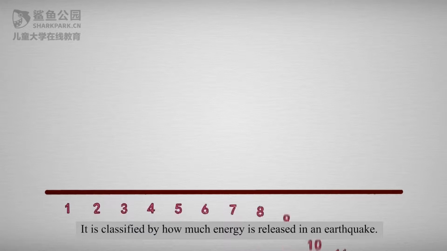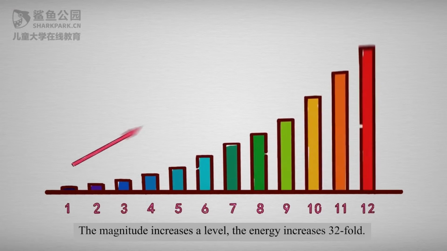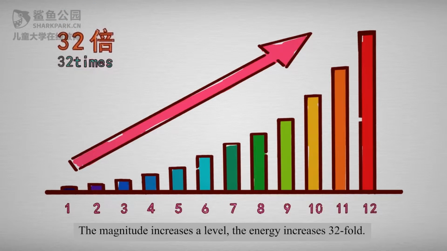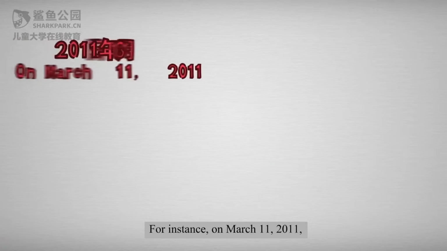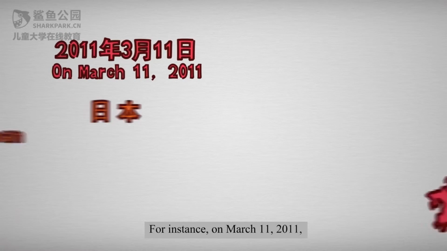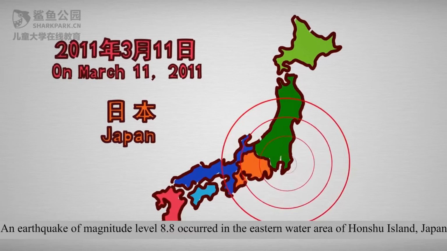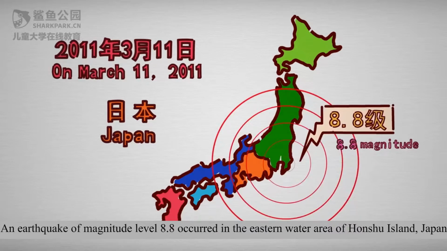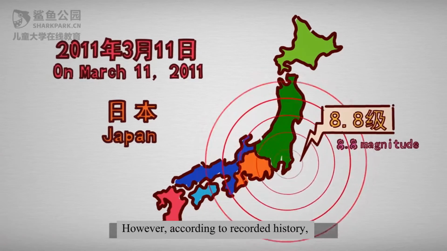It is classified by how much energy is released in an earthquake. When the magnitude increases a level, the energy increases 32-fold. For instance, on March the 11th, 2011, an earthquake of magnitude 8.8 occurred in the eastern water area of Honshu Island, Japan.